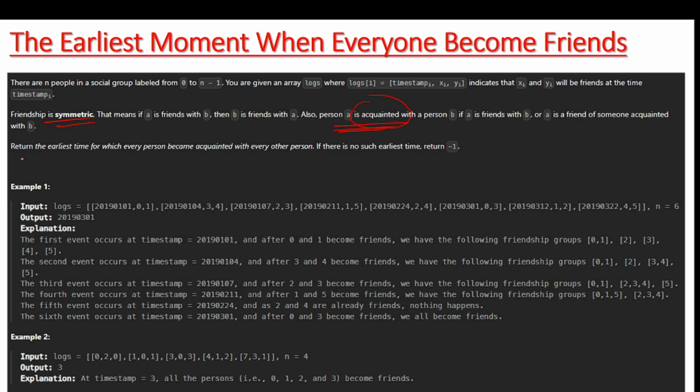Now the question says to return the earliest time for which every person became acquainted with every other person. You got my point? We have to return the time when every person became a friend of every other person. If there is no such earliest time, we return -1.